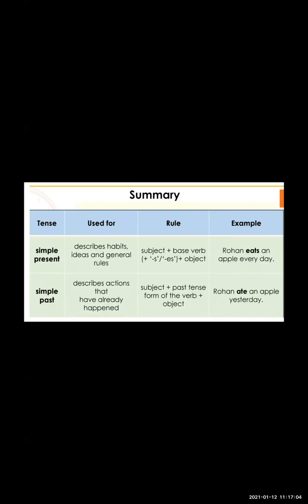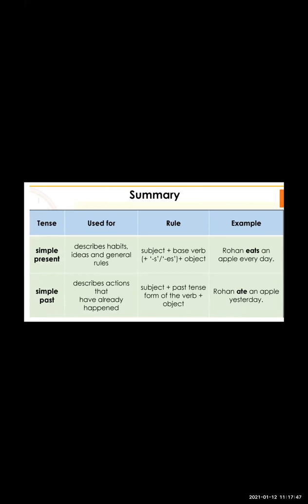We also use the simple present tense for universal truth. Which is a universal truth? The sun rises in the east. This is a universal truth. For writing sentences which state a universal truth, we always use the simple present tense. So simple present tense describes habits, ideas, general rules, and regular actions, the action which never changes, the action which is always the same. For that we always use simple present tense.